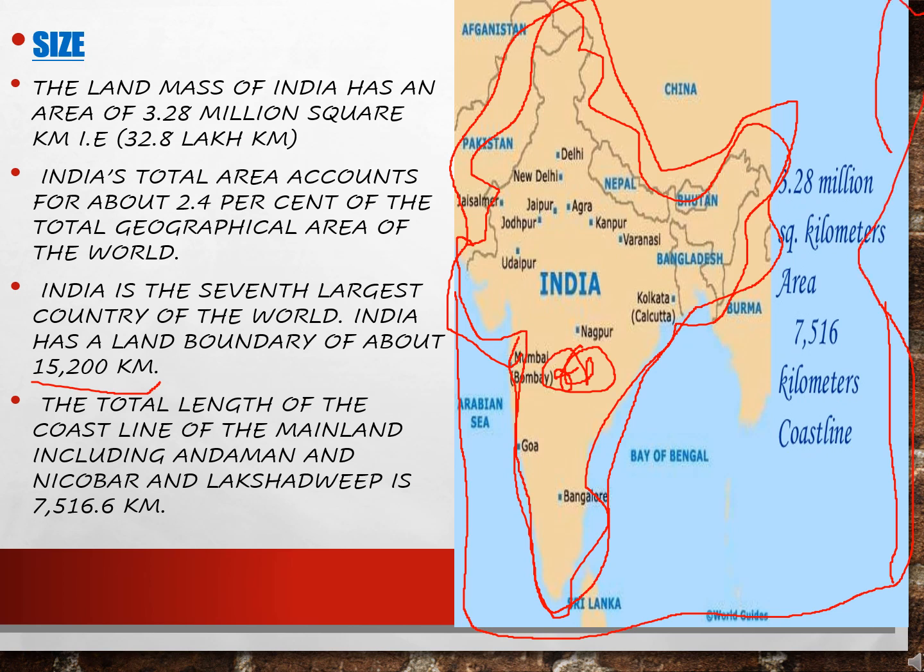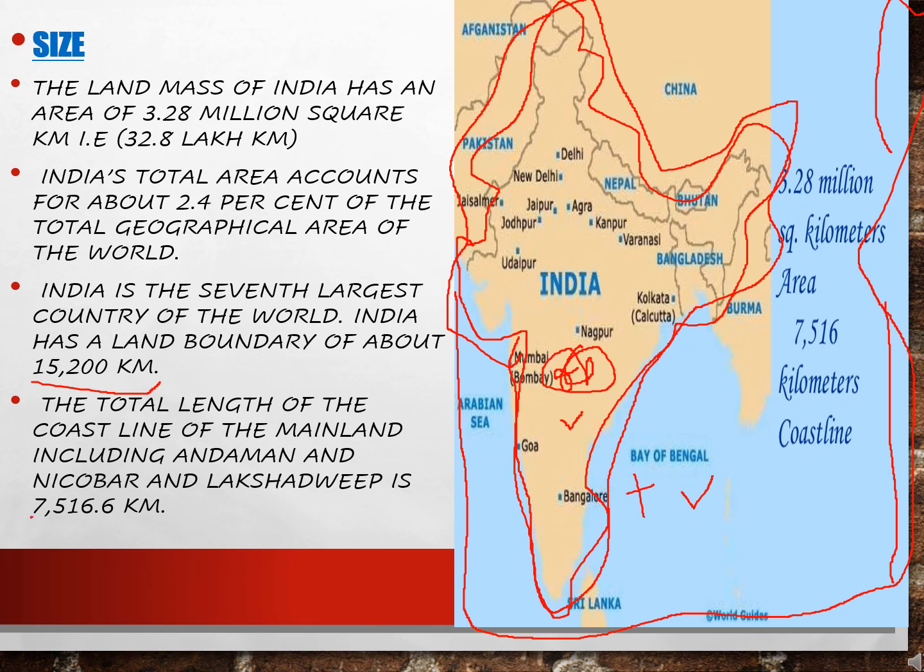So when they are added into the mainland, including the Andaman and Nicobar Islands, as I told you, Andaman and Nicobar fall under the Bay of Bengal, and the Lakshadweep Islands fall under the Arabian Sea.